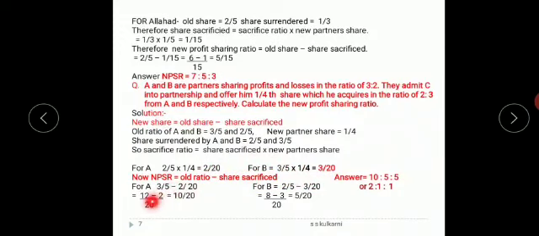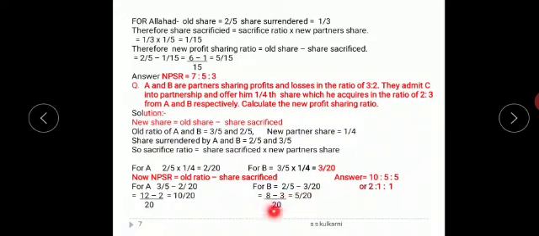Now I will find the new profit sharing ratio. So I will take here 3/5 minus 2/20. The common denominator is 20 itself. 20 will go into 20 one time and 5 goes into 20 four times. So 3 fours are 12 and 2 ones are 2. So 12 minus 2, I will get 10/20. Similarly for B, 2/5 is his old ratio and 3/20 is his sacrifice.